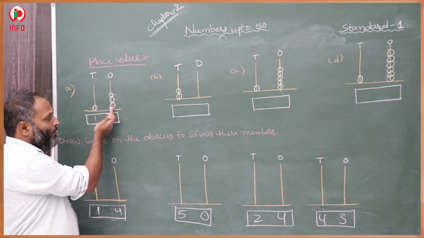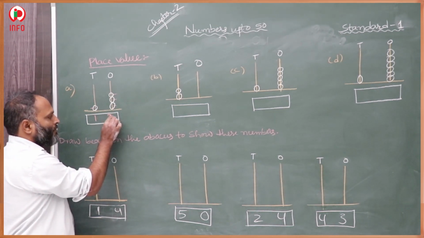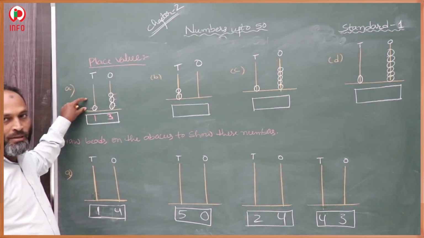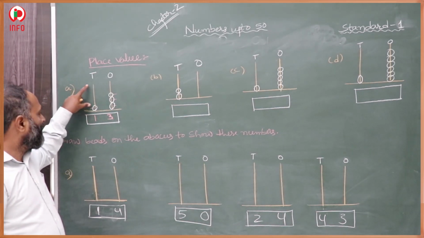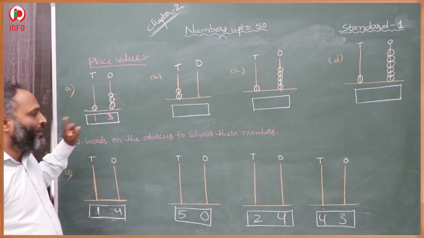And in ones place, how many beads were there? 1, 2, 3. 3. The number is 13. We have to count the number of beads, how many beads are there in ones place and in tens place, and write that here.